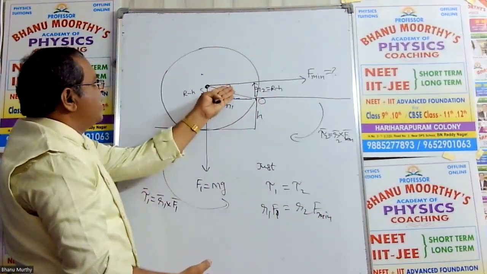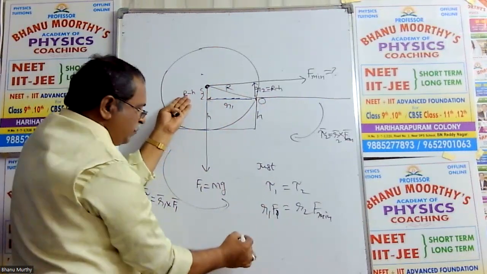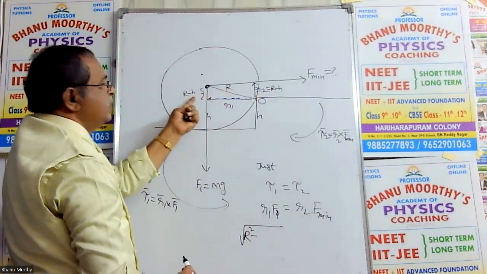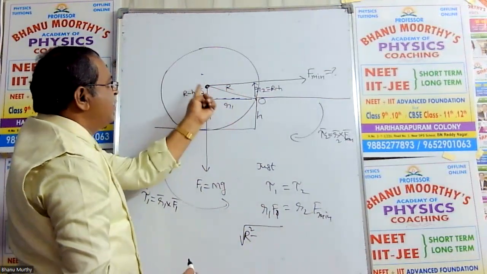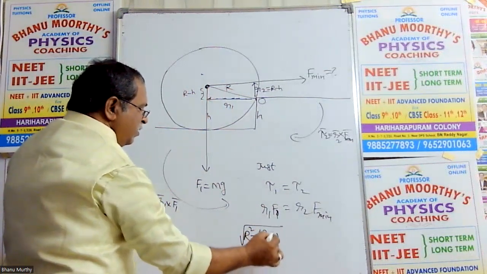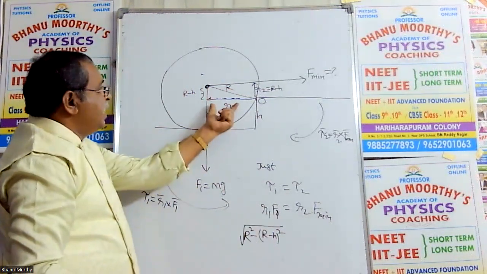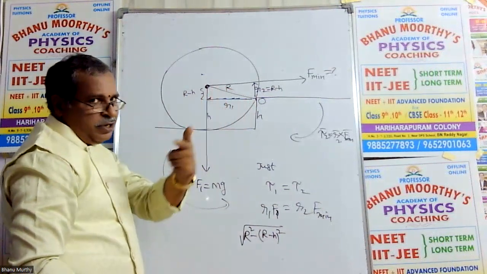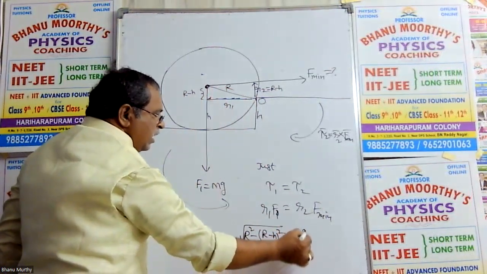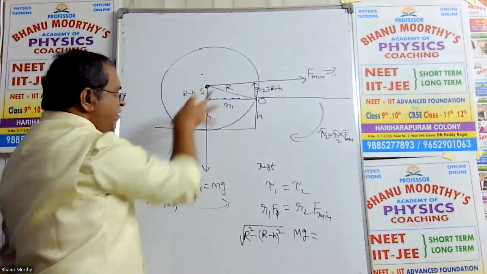R1 equals the square root of r square minus d square. So the square root of r square minus this one's square, where r is the hypotenuse. It is Pythagoras theorem, right angle triangle. So r square minus (r minus h) whole square. I think you understood. So F1 means m1 g, because the mass of the ball is given.